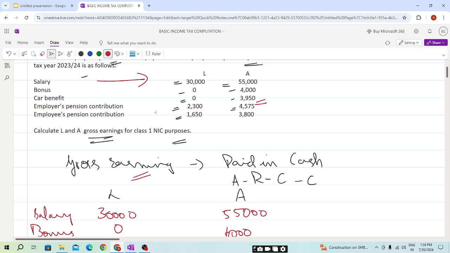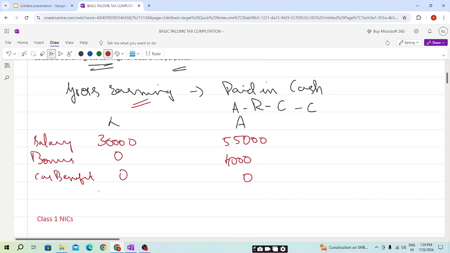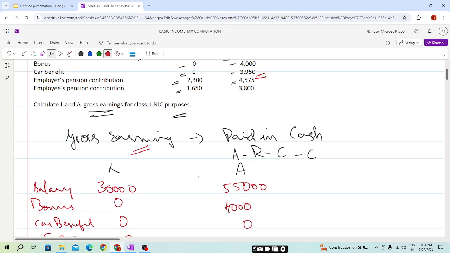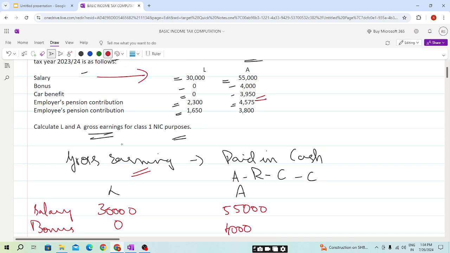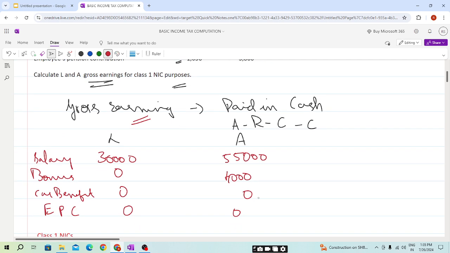The employer pension contribution will be 0, because it will not be a cash benefit. Employee pension contribution will not be included, students. So the gross earning for L will be 30,000 and for A it will be 59,000. I hope the gross earning concept is clear.